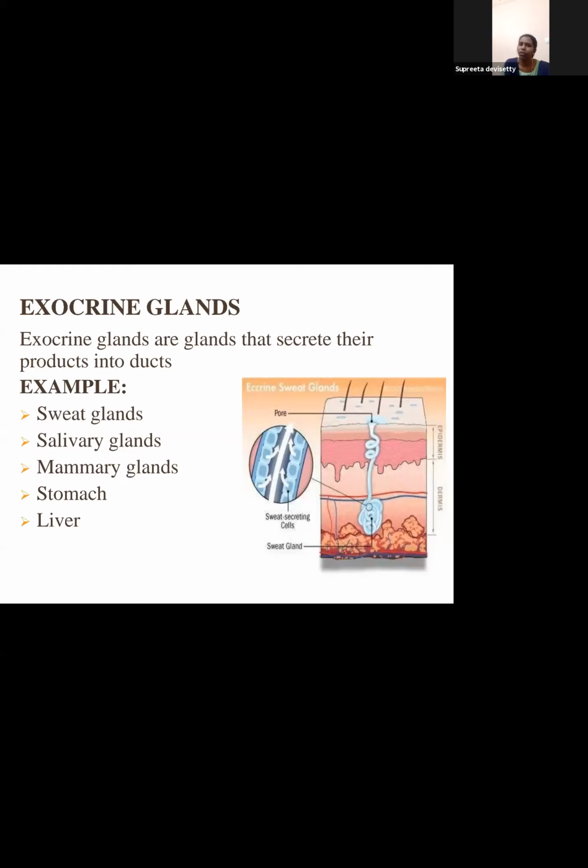So examples for exocrine glands are sweat gland, salivary gland, mammary gland, stomach, and liver. Okay, stomach and liver we don't consider much, but sweat gland, salivary gland, and mammary glands. So these three glands are glands with ducts or the duct glands. ठीक है, इनका जो भी secretions आता है, it has to pass through the duct and then get emptied out. Sweat gland, salivary gland, and mammary gland, they don't enter into the bloodstream. Exocrine glands don't enter into bloodstream. Endocrine glands, they directly empty into the bloodstream.